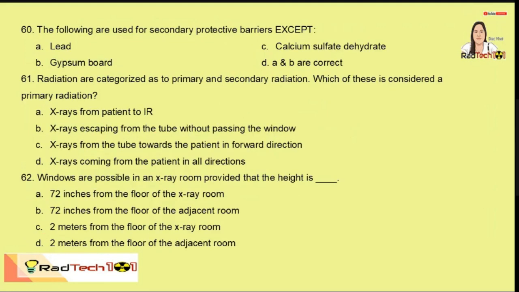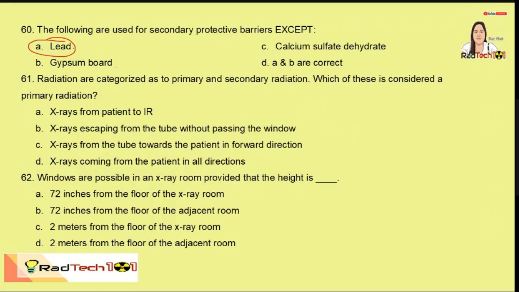The following are used for secondary protective barriers except lead. So, we don't use lead for secondary barriers. So, ginagamit siya normally sa primary protective barriers. So, the gypsum board, calcium sulfate dihydrate, they are used for secondary protective barriers. Very, very rare na gumagamit tayo ng lead for secondary protective barrier unless ganun kayaman.